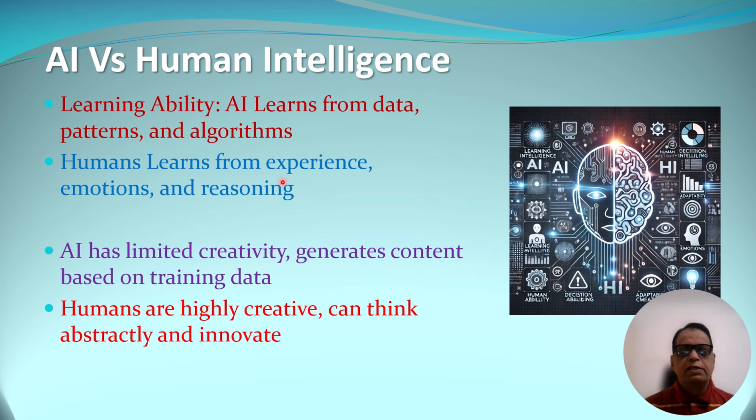Humans can learn from experiences. Since childhood, you will find that a human goes on learning. Humans can learn from emotions. Humans have emotions. Computers and machines do not have any emotion. Humans have reasoning. AI also has reasoning to some extent, but that is given by the algorithm. AI, as I said, has a limited creativity. It will generate content based on the data that is given to the machine.